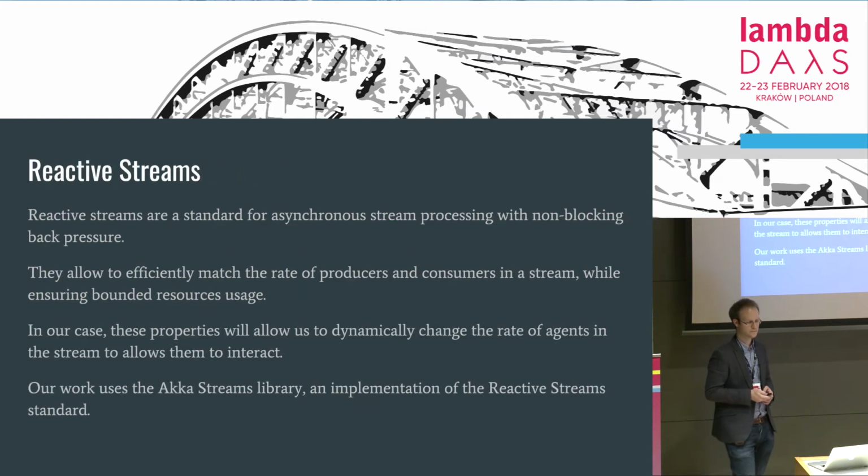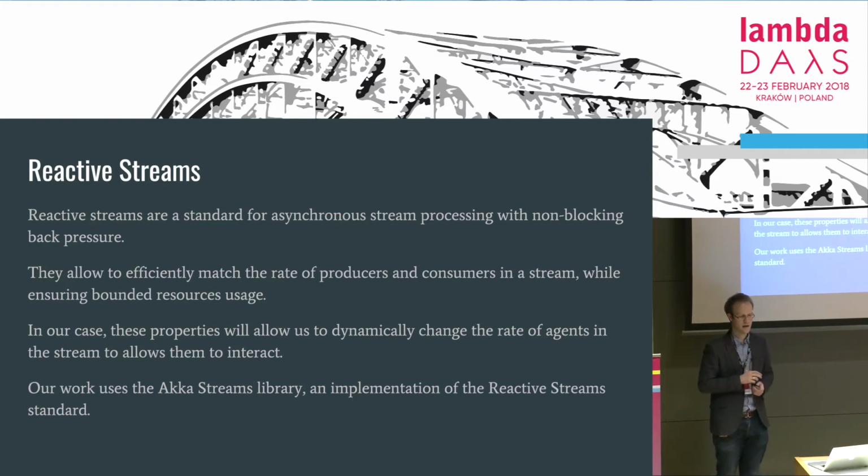of such a model. So for those of you who don't know it, reactive streams are a standard for asynchronous stream processing, which allows matching the rate of producers with consumers in a stream, while ensuring that we don't run out of buffer space. That's basically it. To do it, we use something called dynamic backpressure.